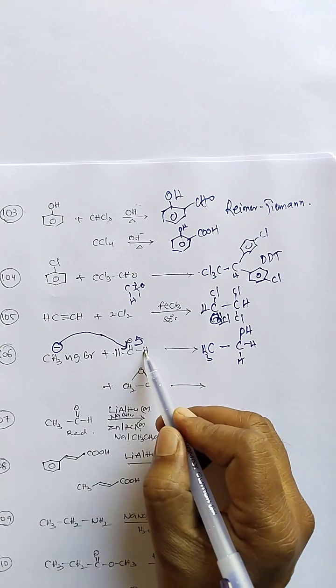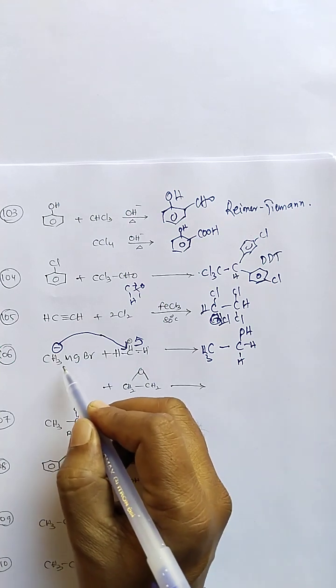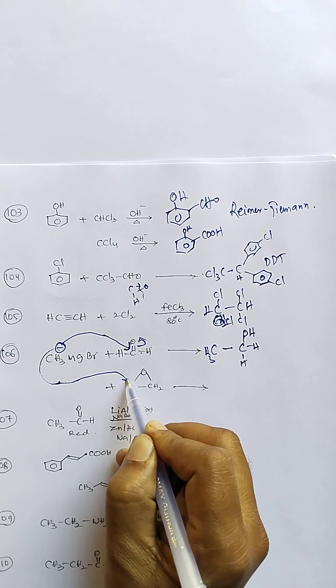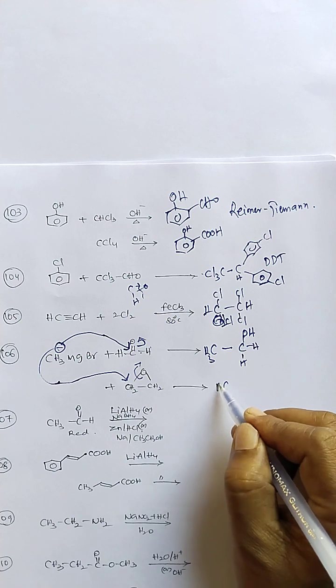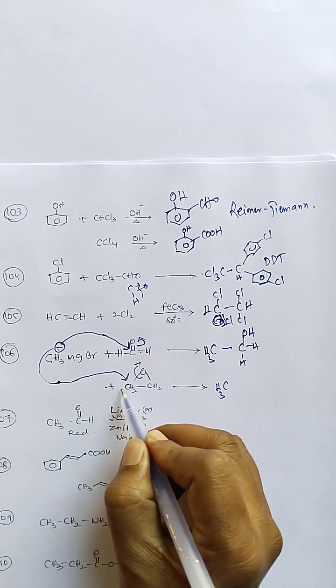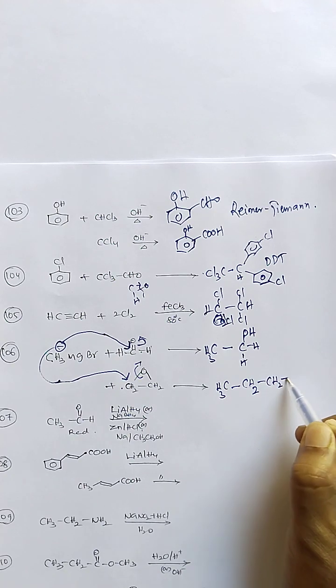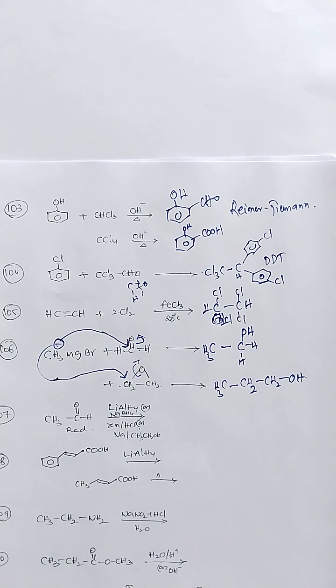a primary alcohol. If you take an aldehyde here with an R group, secondary alcohols and tertiary alcohols are formed. Again, the Grignard reagent attacks an epoxide or cyclic ether. This ring opens up, and this carbon and this carbon form a bond. So CH2-MgBr, upon hydrolysis OH is formed.